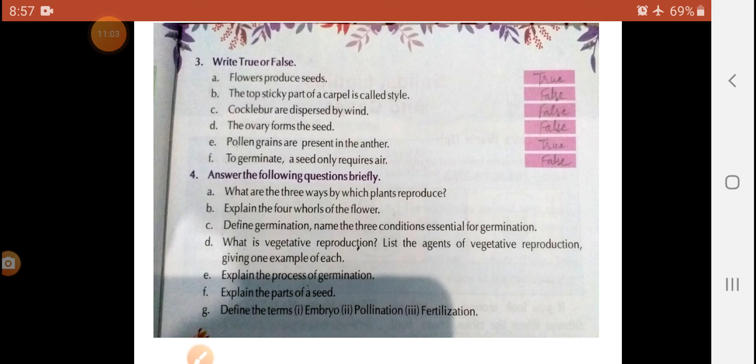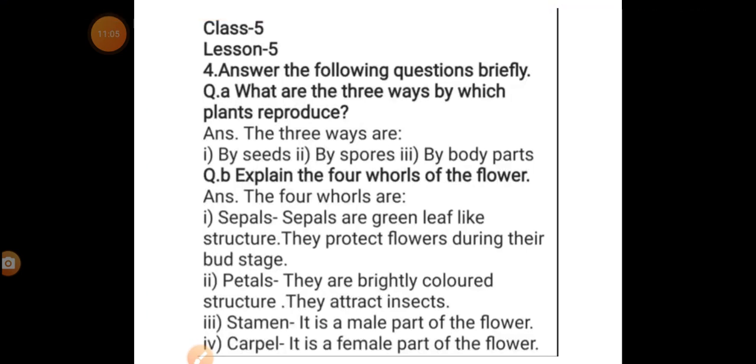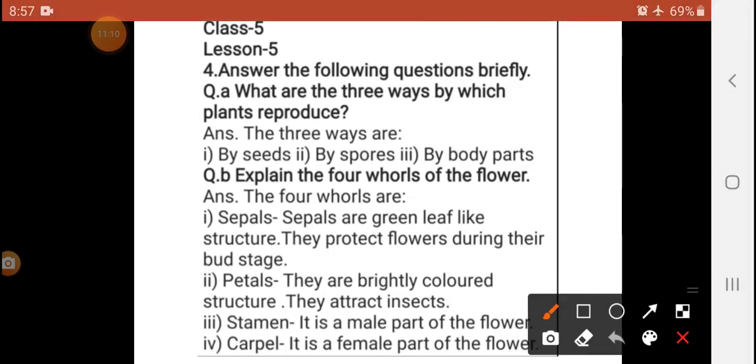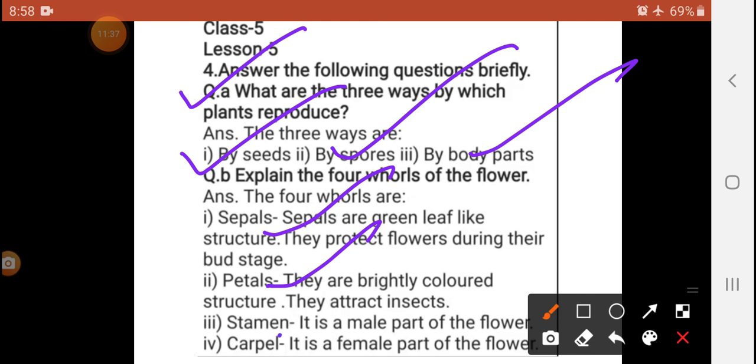Already given here, see, observe, check. Yes, already written here, observe. So, first of all, question number 4a. What are the 3 ways by which plants reproduce? The answer is here. Observe. What are the 3 ways by which plants reproduce? The answer is by seed, by spore, by body part. B. Explain the 4 whorls of the flower: sepal, petal, stamen, carpel.